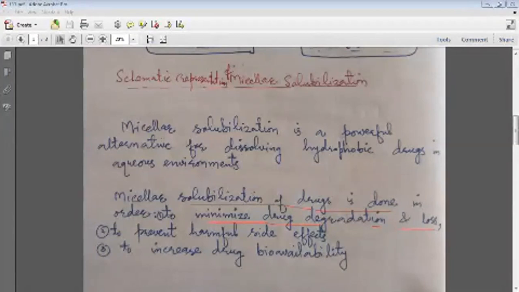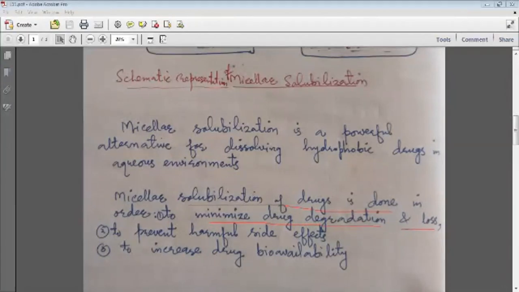So we need a system which can deliver this drug molecule to a particular site or to a particular pH. This micellar solubilization basically does that.